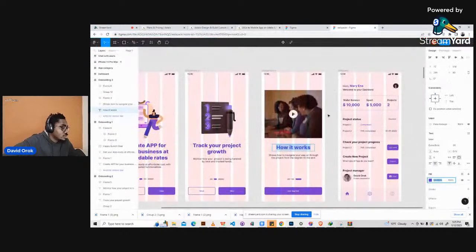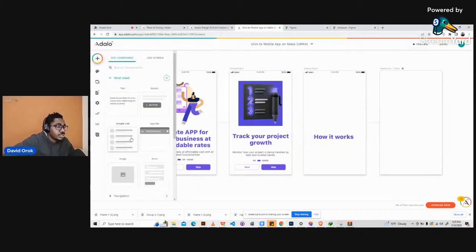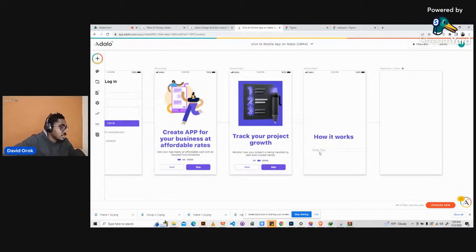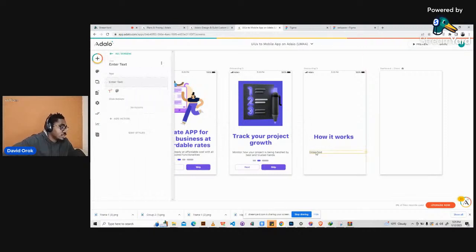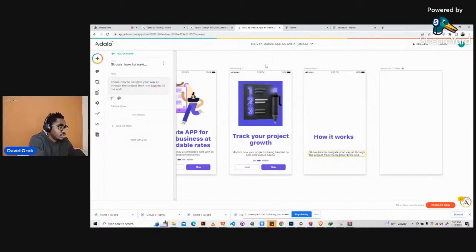So what next? That also has a description. Yeah, it has it here. So Control C and come back here. Then click on add component, click on text, and paste it here. Let's see what was written here. It says shows how to navigate your way all through. Okay, nice. So we go ahead and then make it center align.